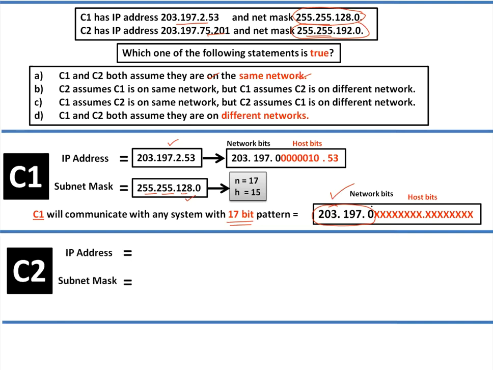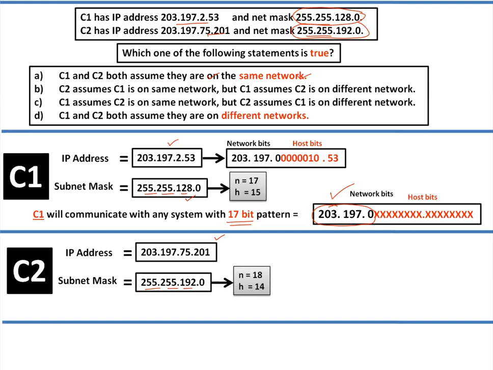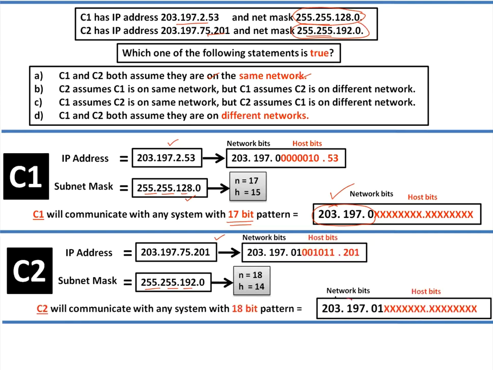Then how about C2? C2's IP is this, mask is this. 8 plus 8 plus 2, that is an 18-bit mask. So C2 will communicate with any system whose 18 bits are the same as this.